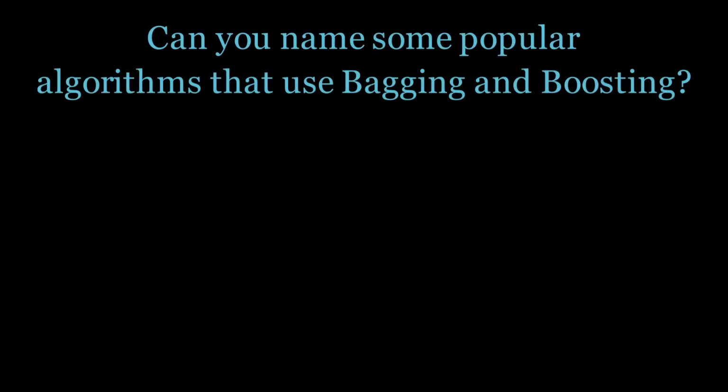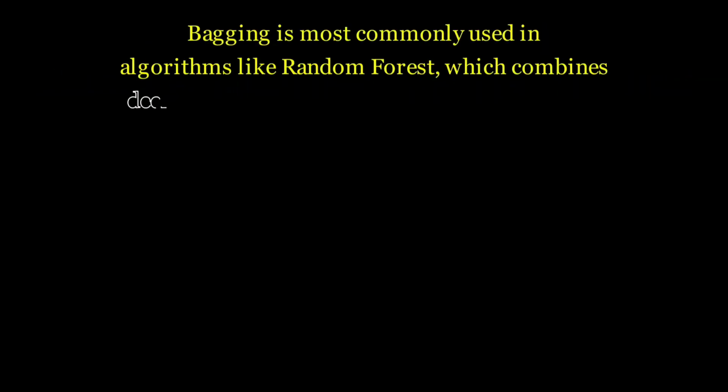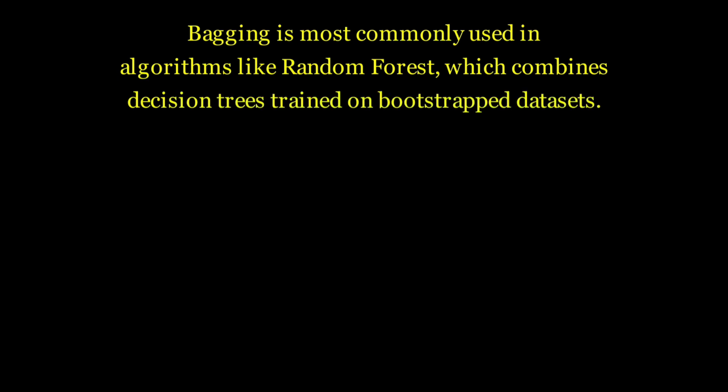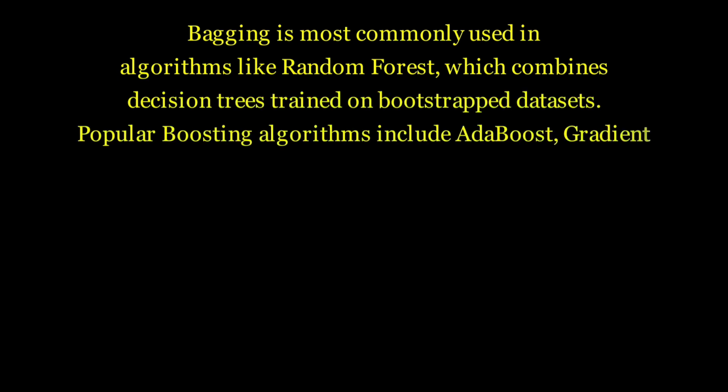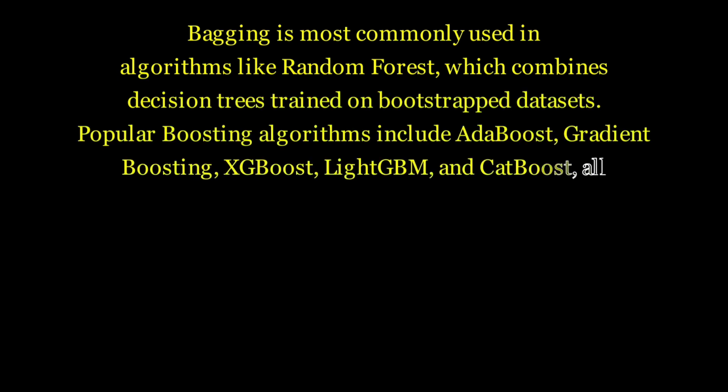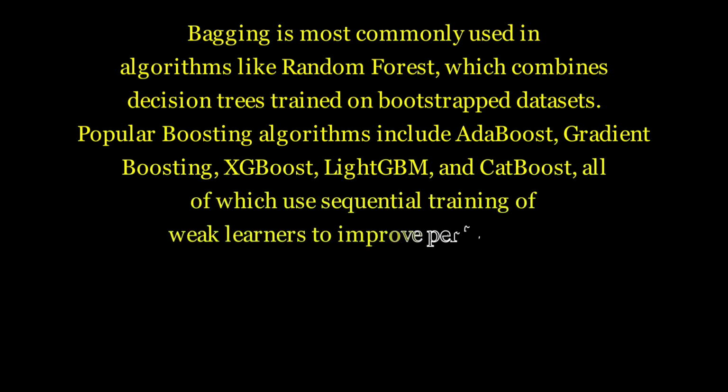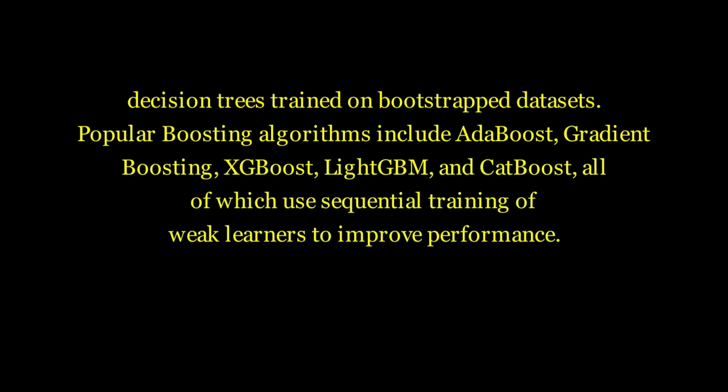Can you name some popular algorithms that use bagging and boosting? Bagging is most commonly used in algorithms like random forest, which combines decision trees trained on bootstrap datasets. Popular boosting algorithms include AdaBoost, gradient boosting, XGBoost, LightGBM, and CatBoost, all of which use sequential training of weak learners to improve performance.